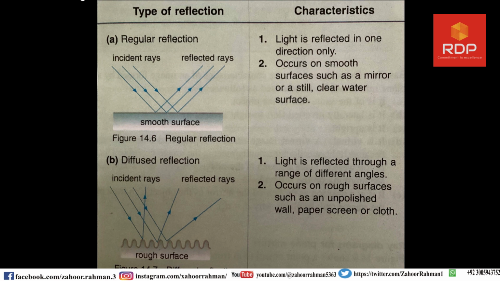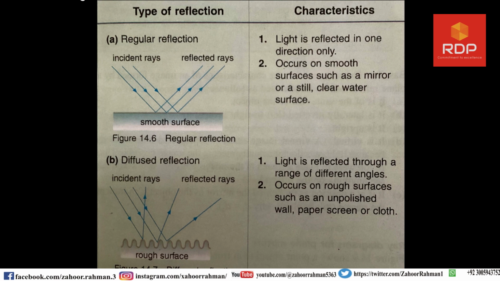But in case of regular or specular reflection, light is reflected in only one direction. The second characteristic of this type of reflection is that regular reflection occurs on smooth surfaces such as a mirror or a still clear water surface. As I told you, this type of reflection can occur only on smooth surfaces or still clear water surfaces.